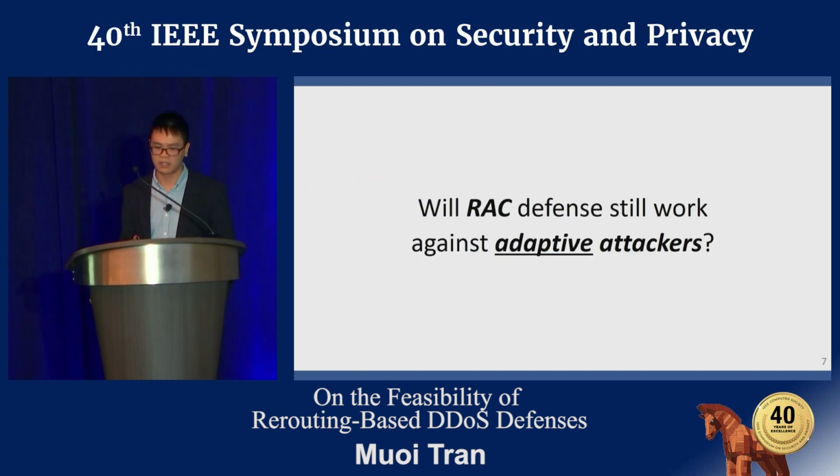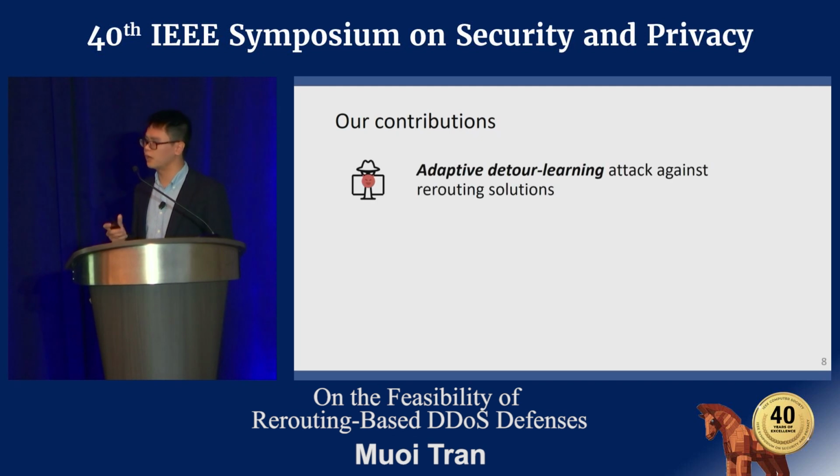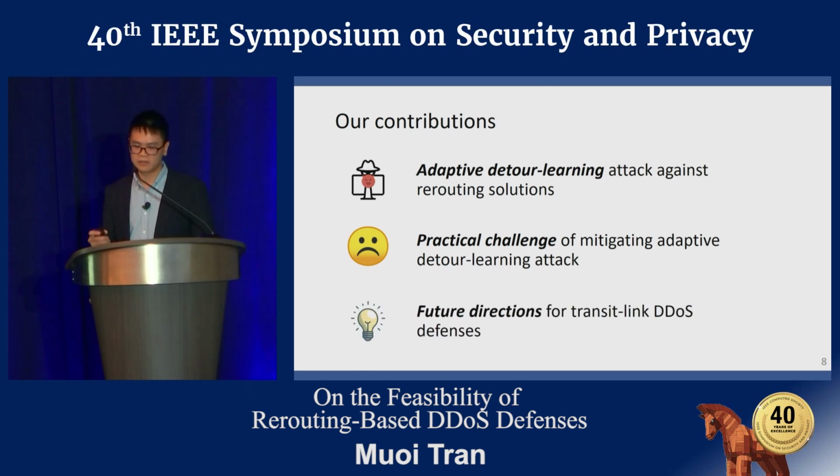So we have a question. Will the routing around congestion defense still work against adaptive attackers who, after learning about the behavior of the defense, can adaptively change the attack strategy? In our work, we show that such an adaptive attack is indeed possible and in fact very effective. The mitigation against this adaptive attack is challenging in practice. And we also discuss future directions for transit link DDoS defense.